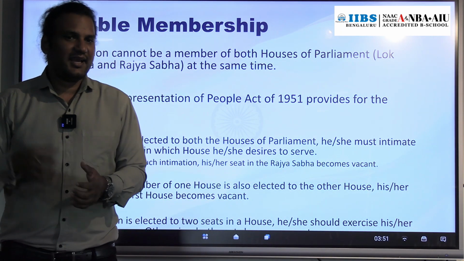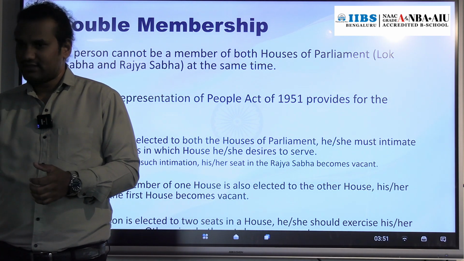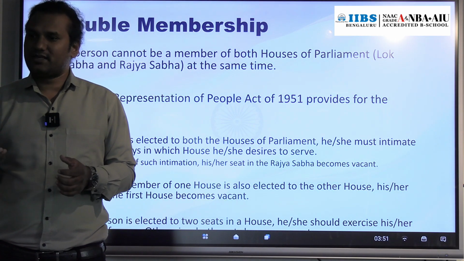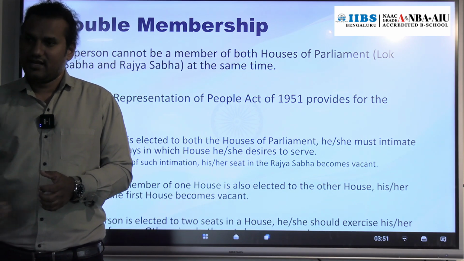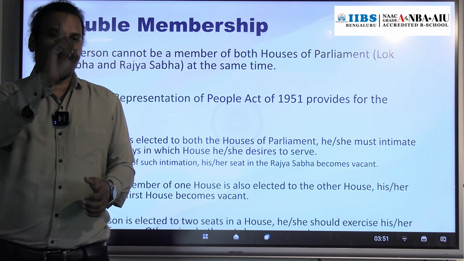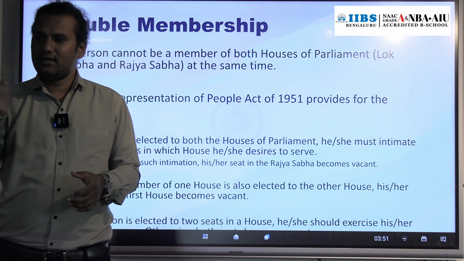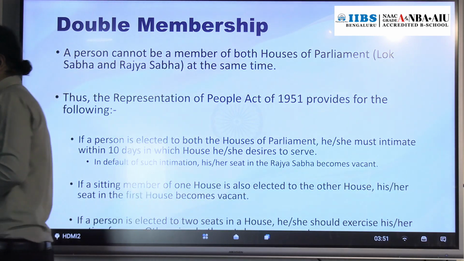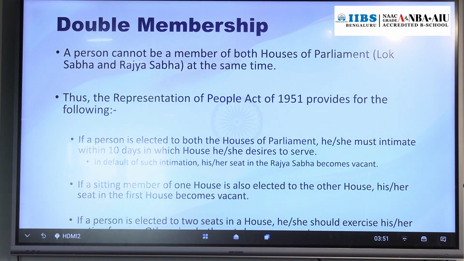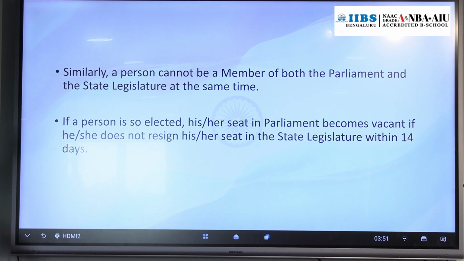Possibilities are there, right? A person can be elected to both houses, or a person can be elected to sit in a single house only. At that time, only one seat will be allowed, not a double seat. So when one seat is allowed, the other seat will be vacant. So this we discussed at the parliament level.